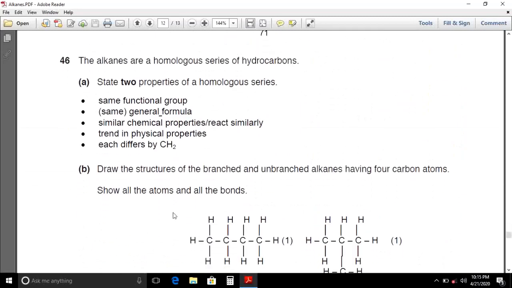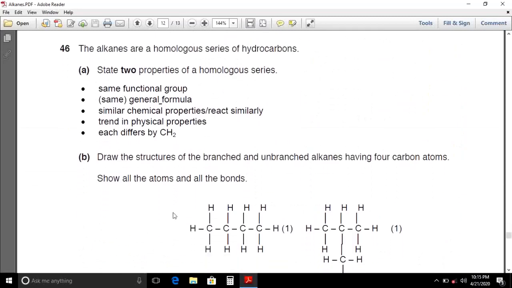Now question number 46. The alkanes are a homologous series of hydrocarbons. State two properties of a homologous series. As you know, a homologous series always has the same functional group. The molecules have the same general formula. They have similar chemical properties, or they can react similarly. There is a trend in physical properties, that is, a gradual change in their physical properties, and two adjacent molecules always differ by a CH2 unit.